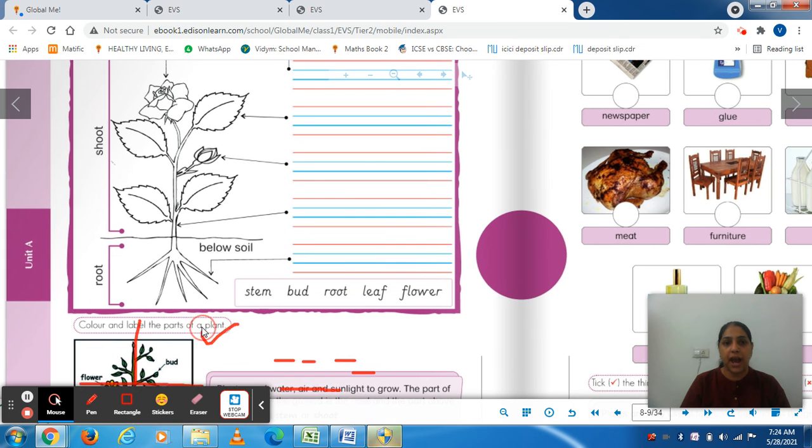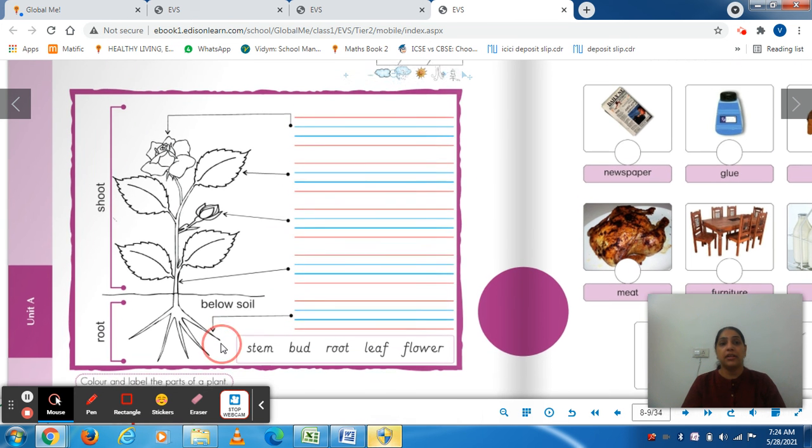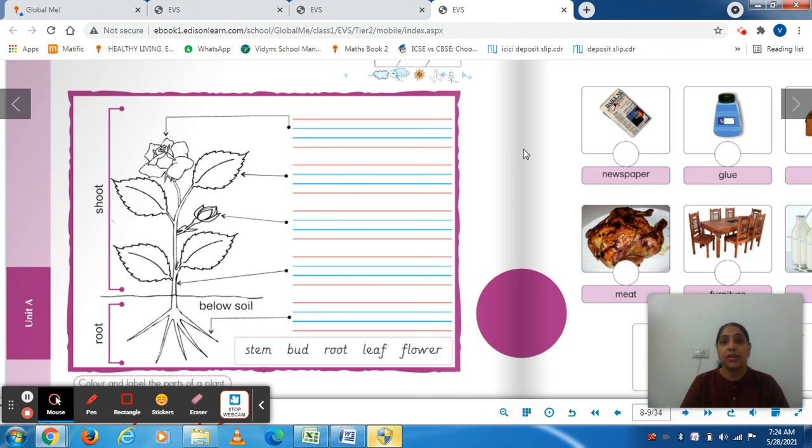Now see, let's go back. Color and label the parts of the plant. See children, you have to color this and you have to label them. How will you color? You will color it nicely. Leaves should be green in color. Flowers can be, this is a rose plant, you can color it red. Stem should be brown and roots should be brown. Now see, root and shoot. This is the ground. Below this is root, and above this is called stem or shoot. Fine. Now see, let's start labeling it.